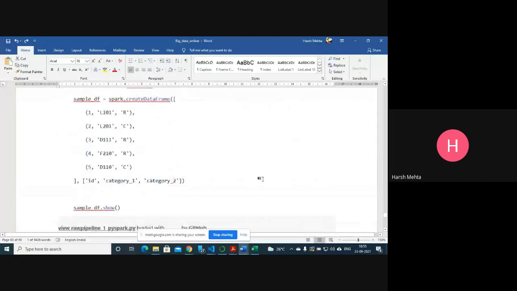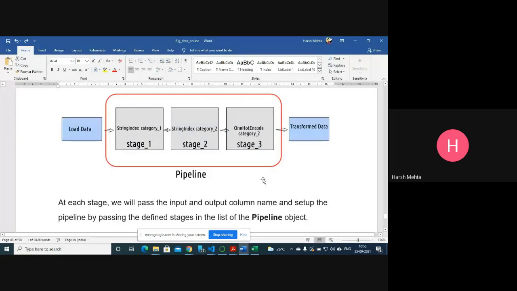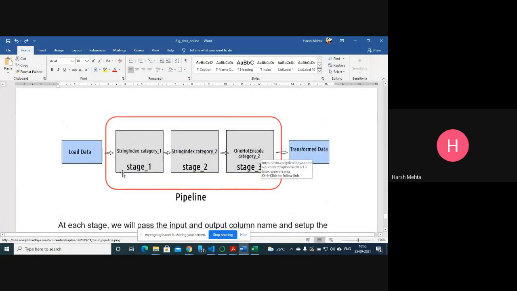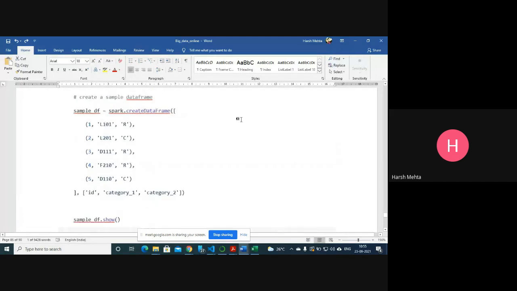So let me show you the pipeline. First of all, the figure. Yes, this is the figure. Load data. In the first stage, it gets the output. In another stage, it gets the input from the first stage and gives the output. And one hot encoding. This is the pipeline approach, and it gives me the transformed data.